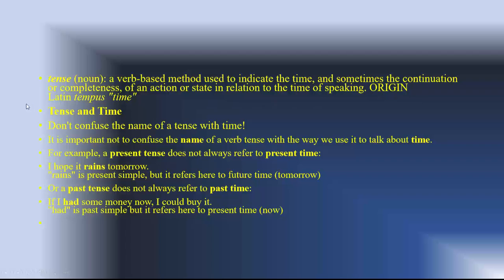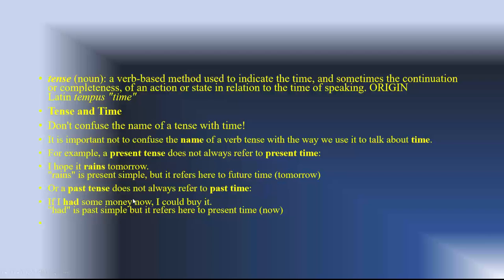It comes from the Latin tempus, time. Tense and time. Don't confuse the name of a tense with time. It is important not to confuse the name of a verb tense with the way used to talk about time. For example, a present tense doesn't always refer to present time. I hope it rains tomorrow. So it's future, tomorrow, but we're using the present tense. Rains is a present simple, but it refers here to future time, tomorrow.